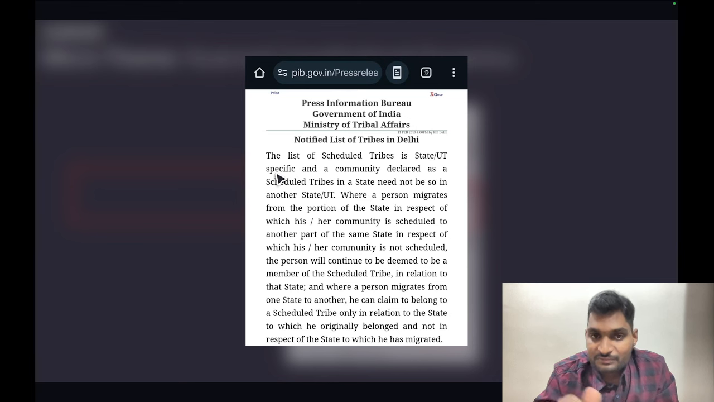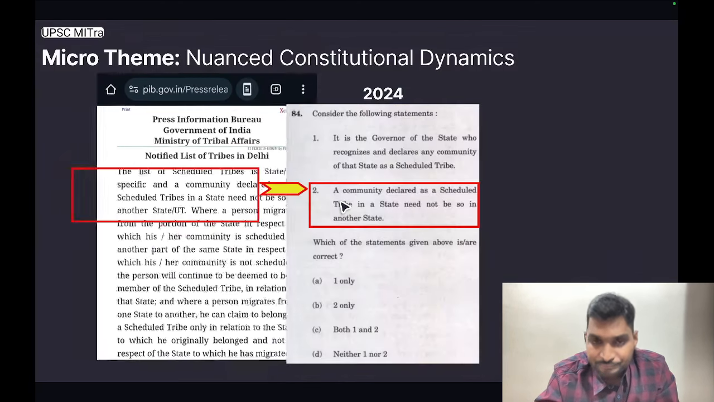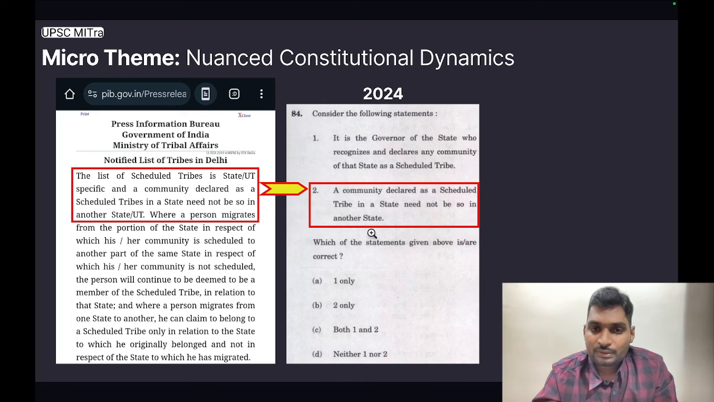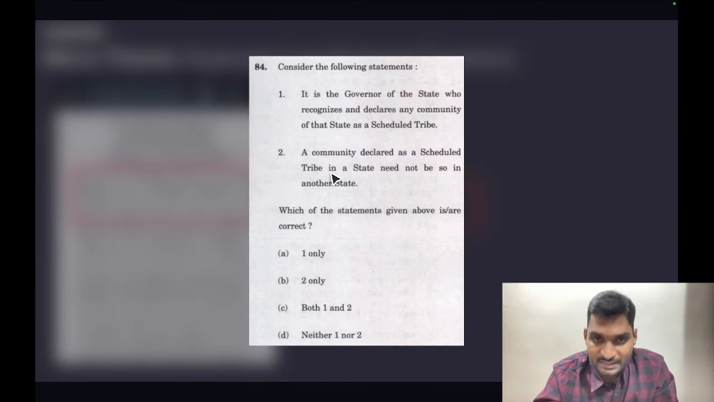And the first sentence is very important. It states, the list of scheduled tribes is state specific, and a community declared as a scheduled tribe in a state need not be so in another state. This statement has been picked verbatim in Prelims 2024, and the question has been framed in this manner.